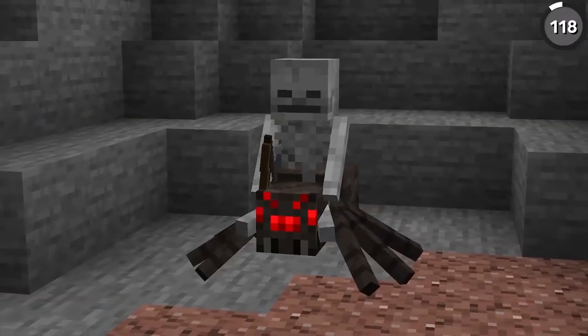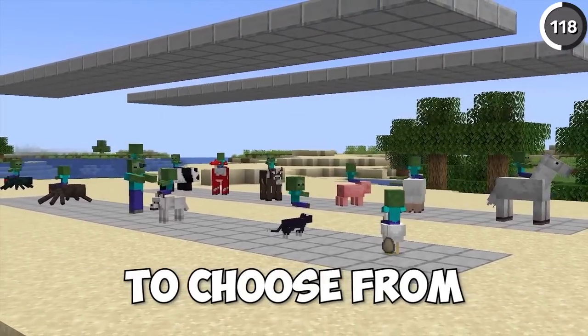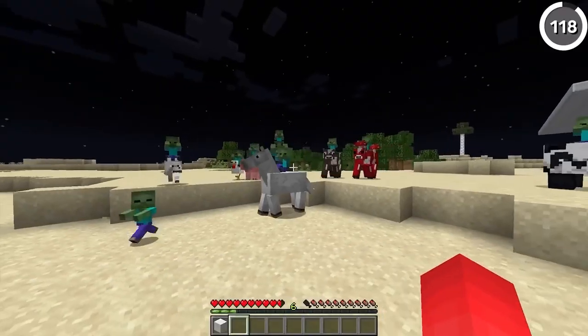In Java, a spider jockey looks like this, but on Bedrock Edition, we have a whole bunch of other jockeys to choose from. In fact, there's up to 12 different variants in this version alone, which is a lot more terrifying.